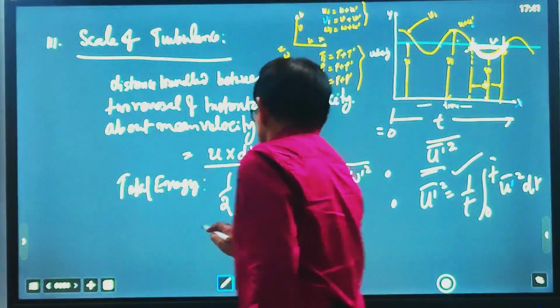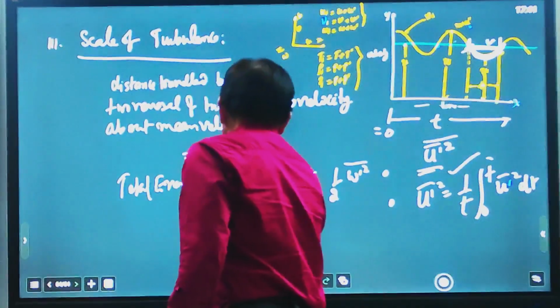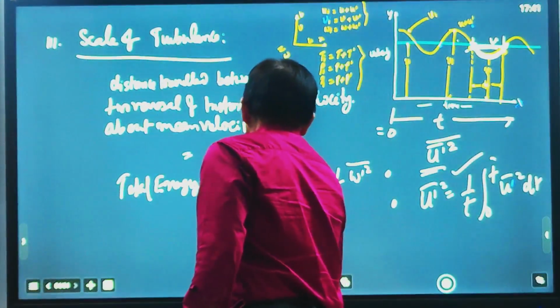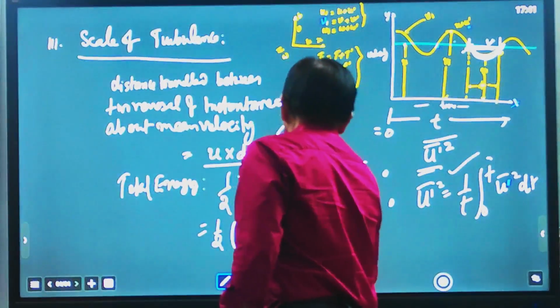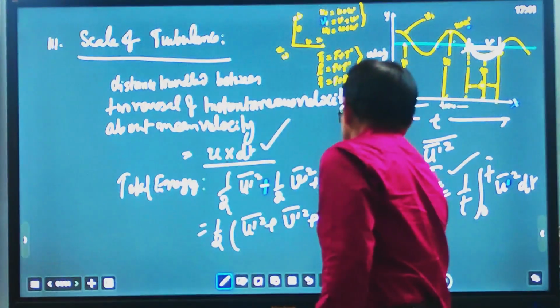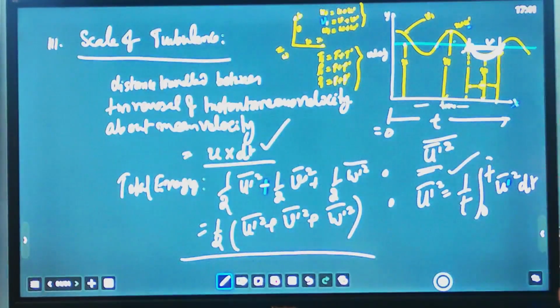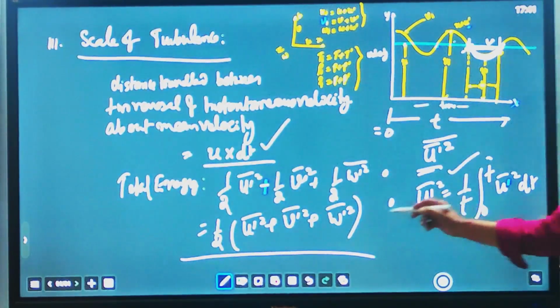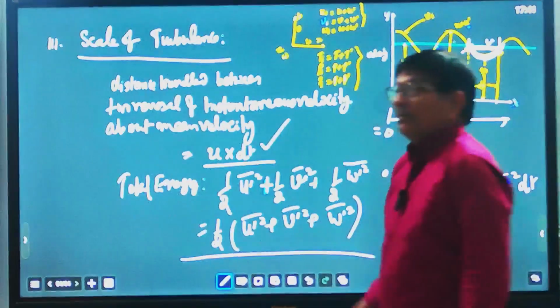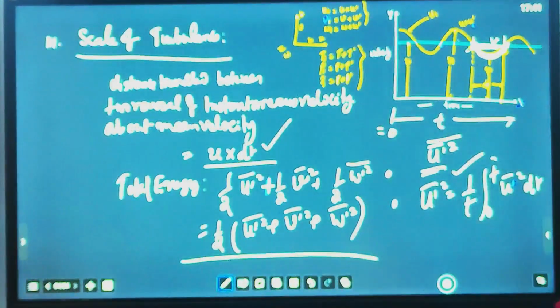So taking 1 by 2 common, it is u dash square plus v dash square plus w dash square average. This is known as the total energy per unit mass. Because we have not taken mass, it is per unit mass of the fluid flow.